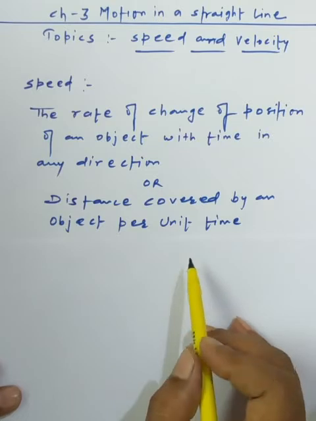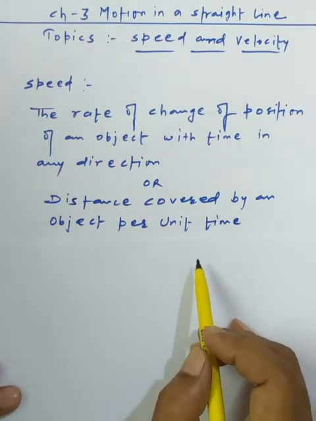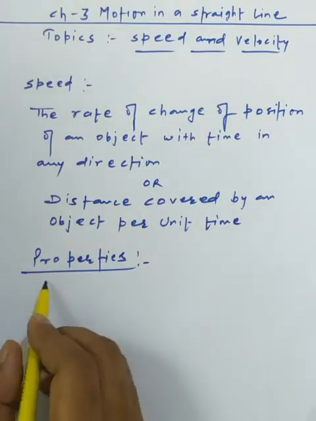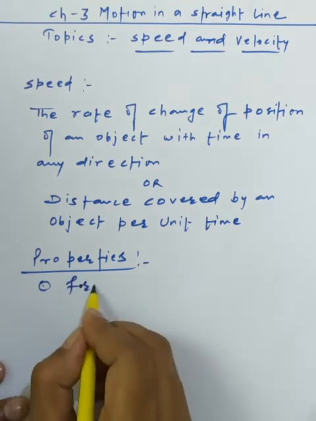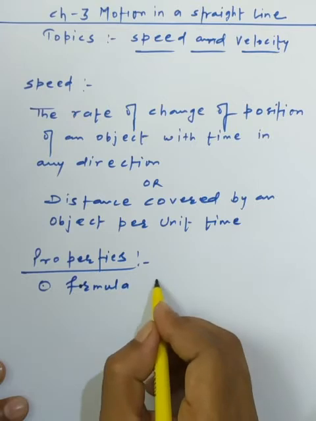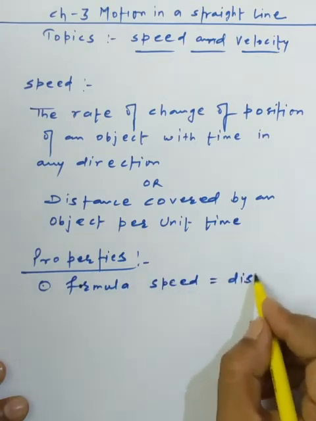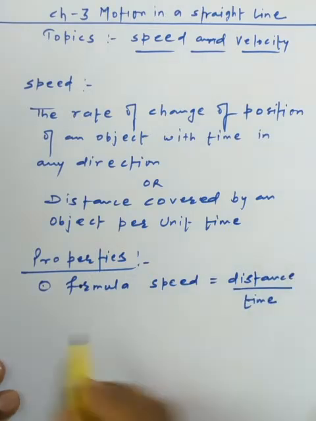I am showing the two definitions in front of you: the rate of change of position of an object with time in any direction, and the distance covered by an object per unit time. Next, we have the basic properties we can include in reference to speed. The first general point is the formula we can use. The general formula we have is speed equals distance upon time.